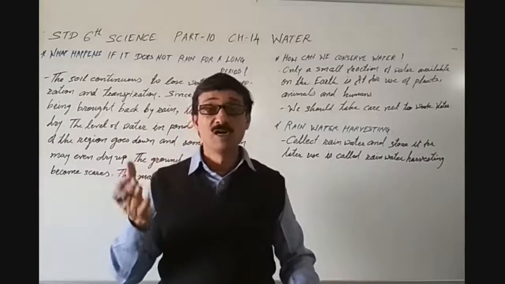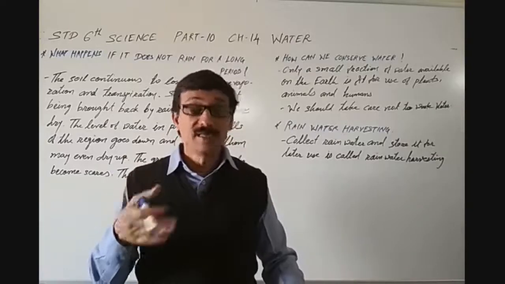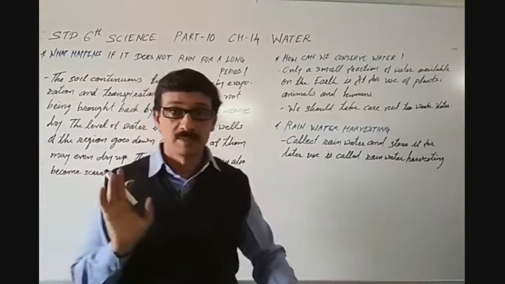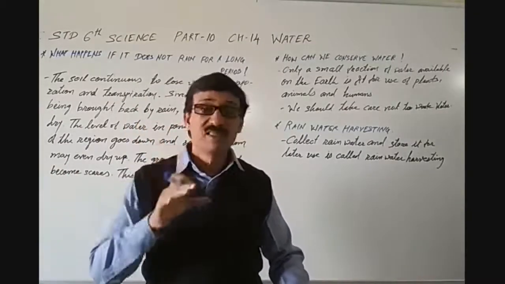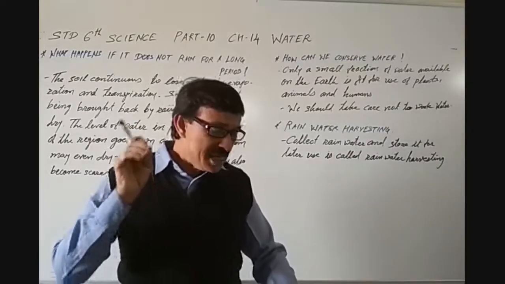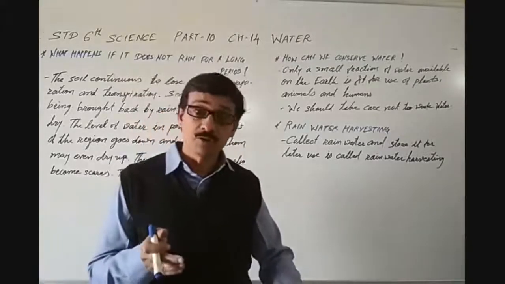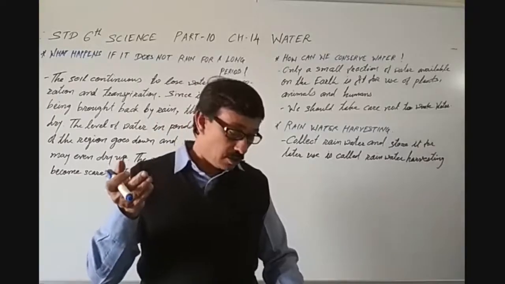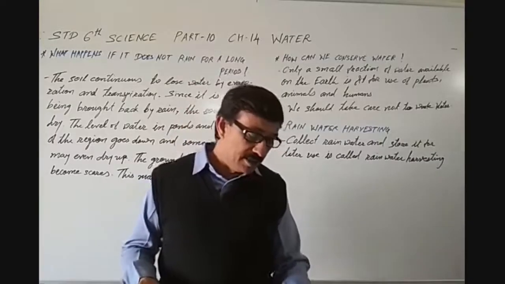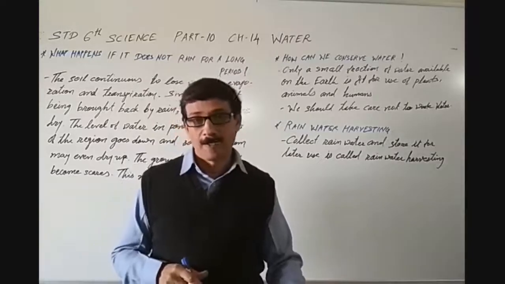In fact, 2/3 of the earth has water, and only 1/3 is land.